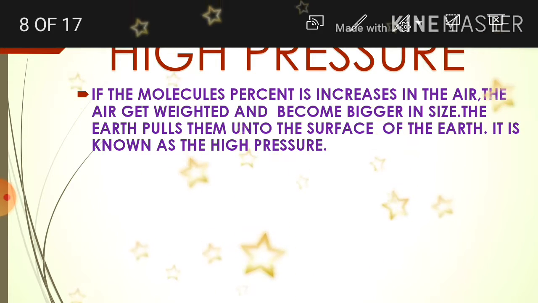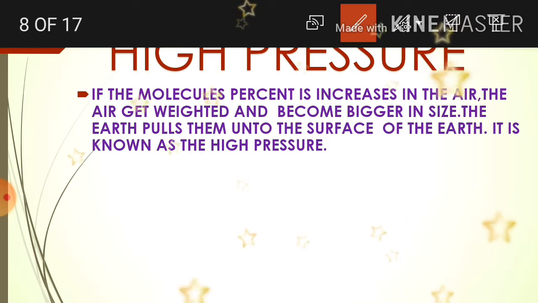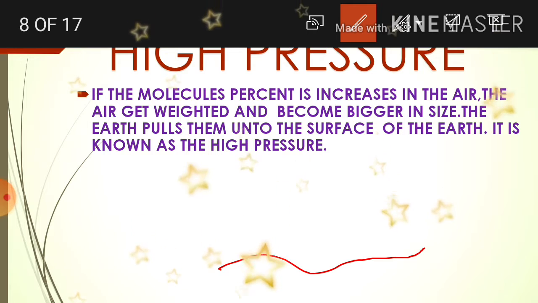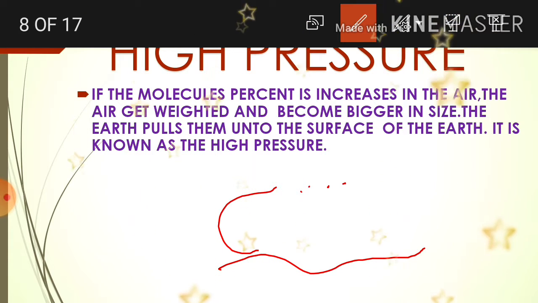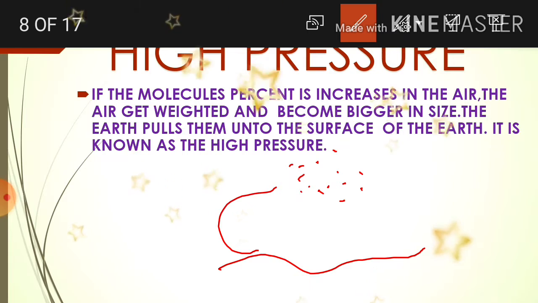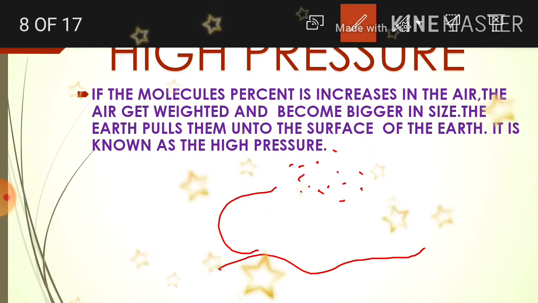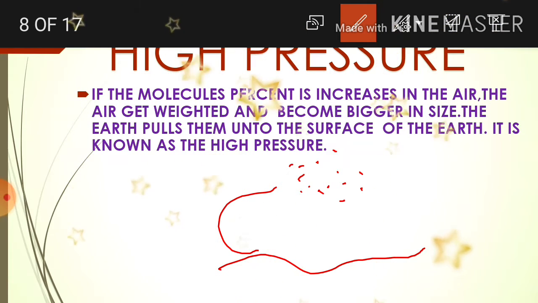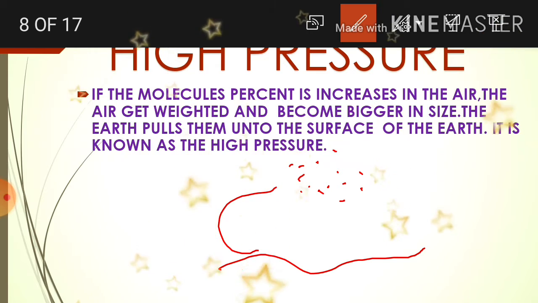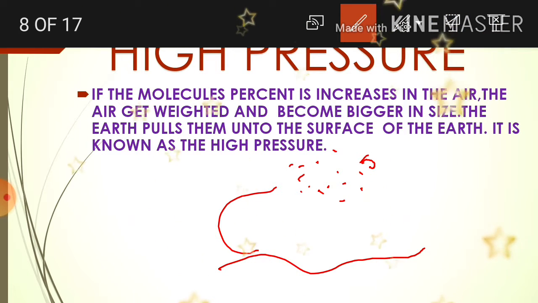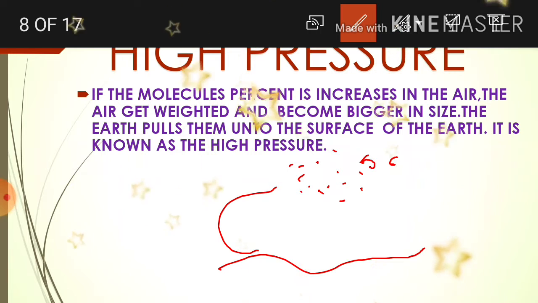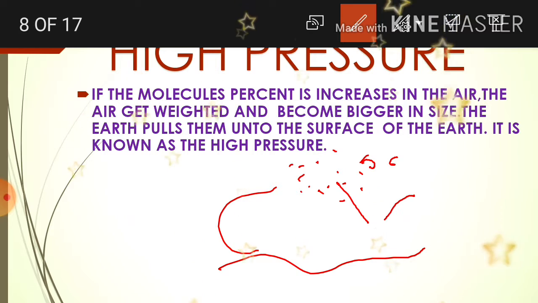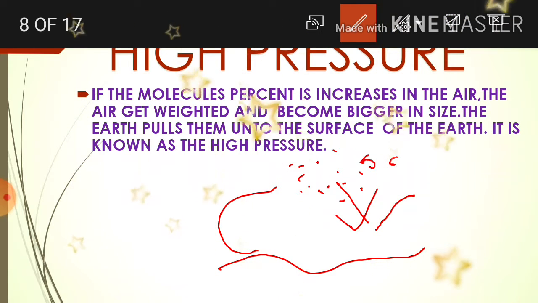I repeat, just let me explain here. The molecule percentage increases. Where did these molecules come from? Due to this evaporation. These molecules, the teeny droplets, when they join with the dust particles existing in the atmosphere, the size becomes bigger. When they are bigger, they push each other. By this pushing, they make a lot of pressure toward earth.